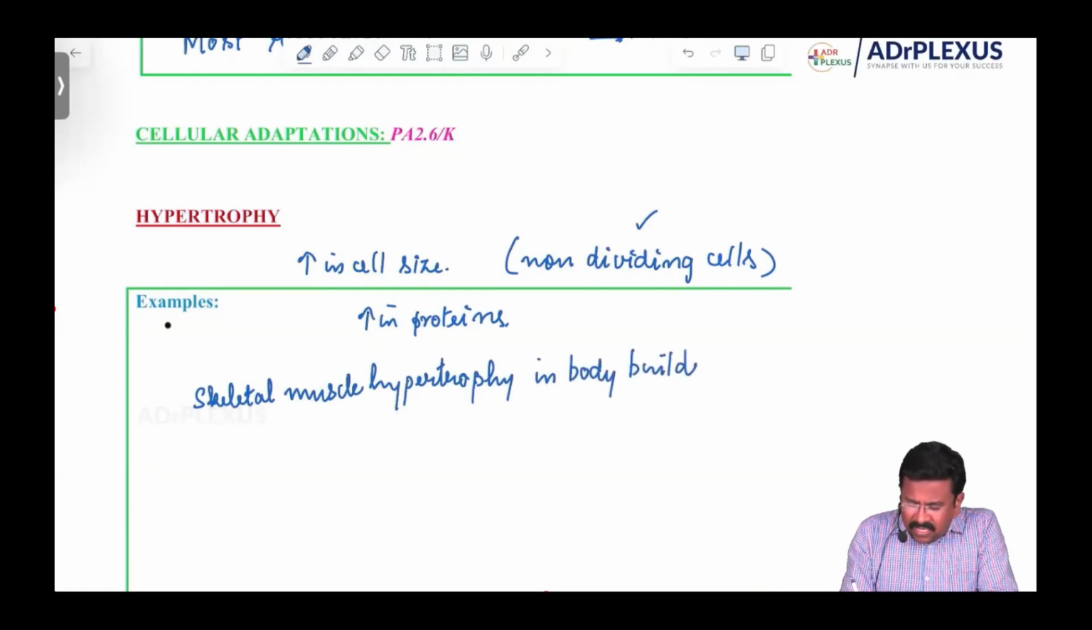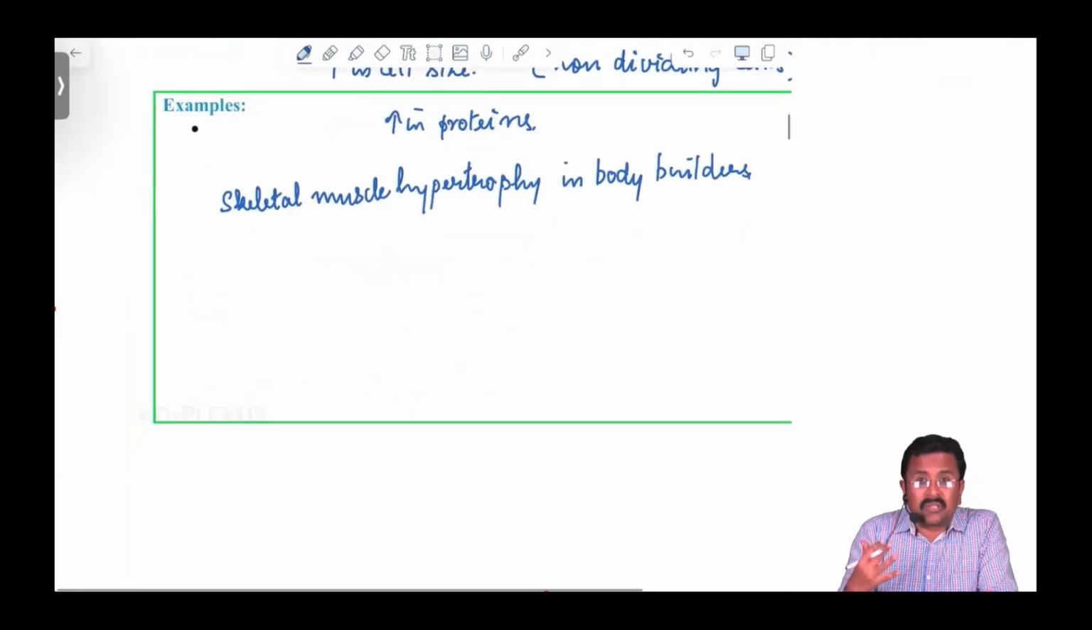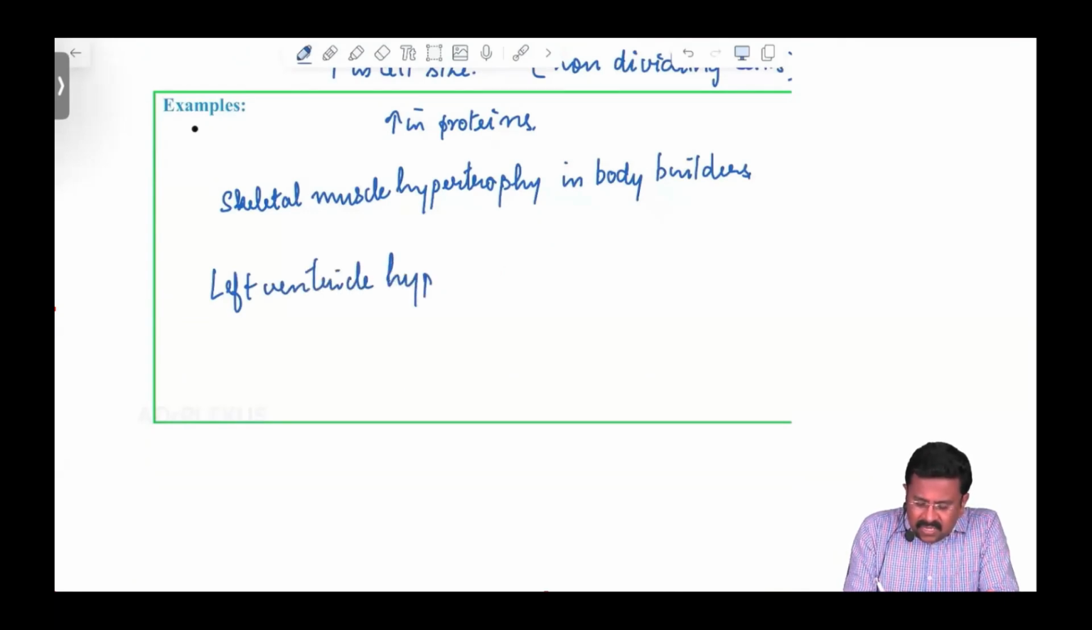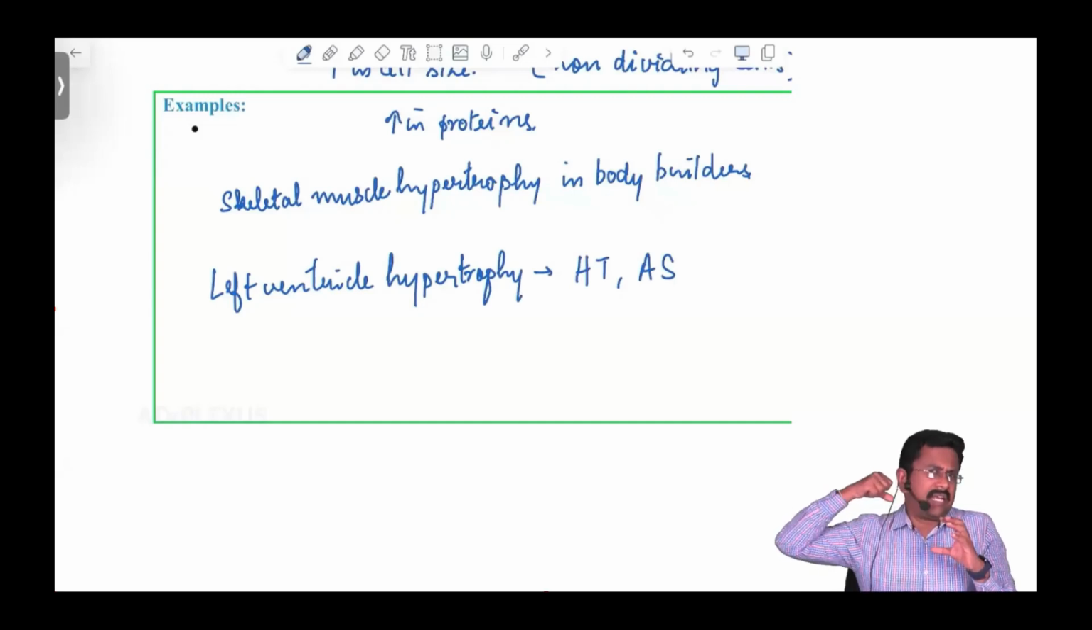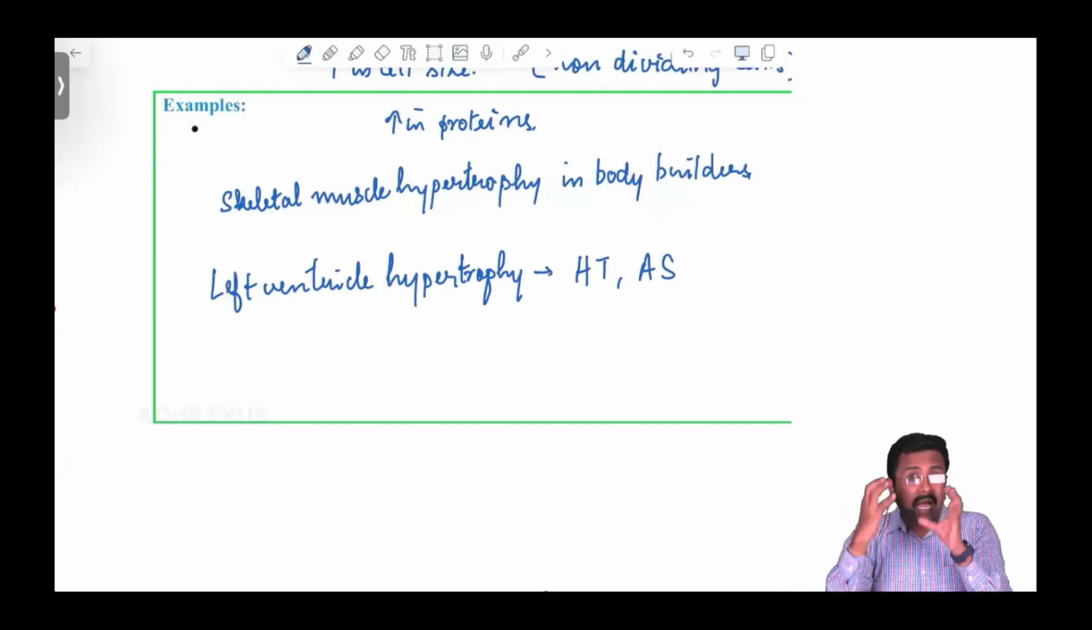And also the classical example of a pathological hypertrophy is left ventricular hypertrophy, which occurs in hypertension as well as in aortic stenosis. Why in hypertension and aortic stenosis? Because the left ventricle has to pump against a great force, because in aortic stenosis and hypertension there is increased vascular resistance.